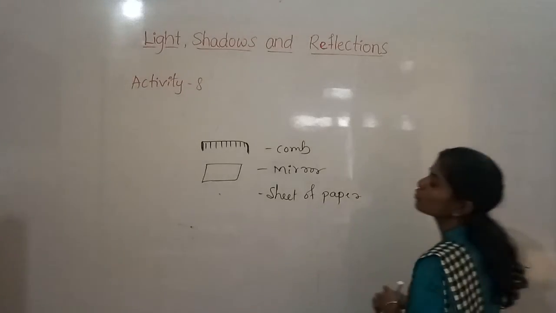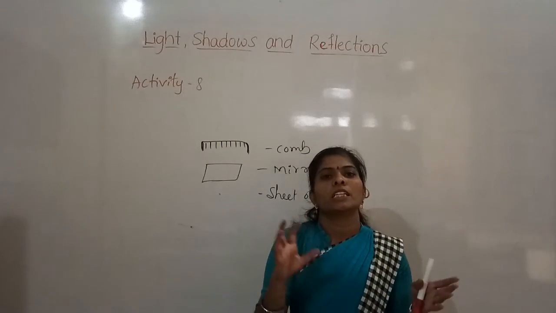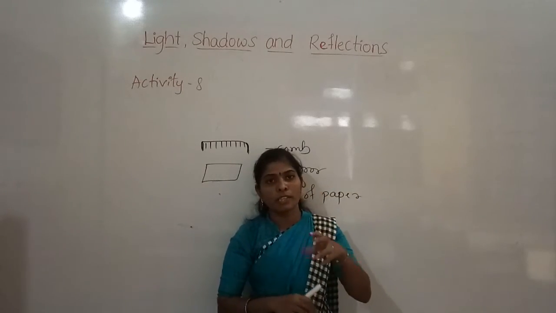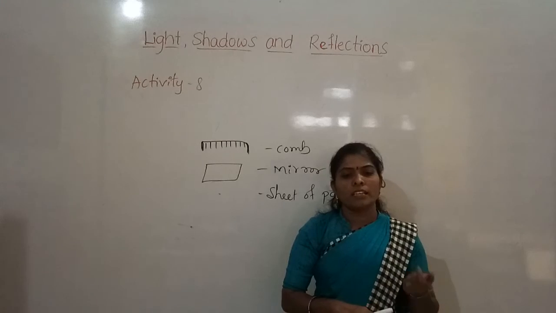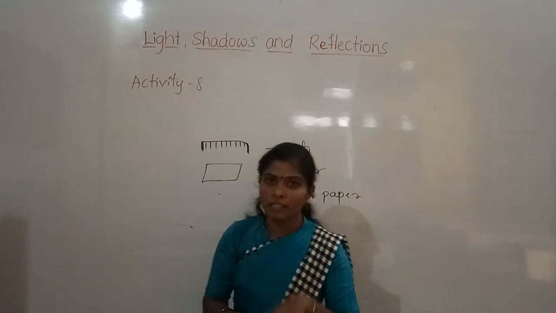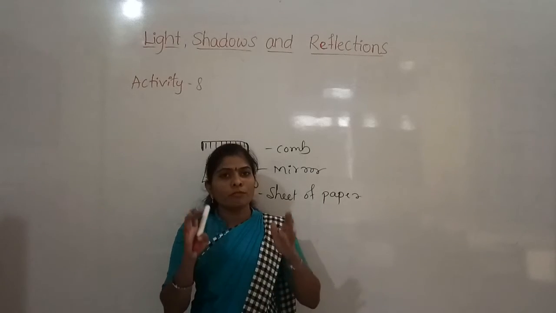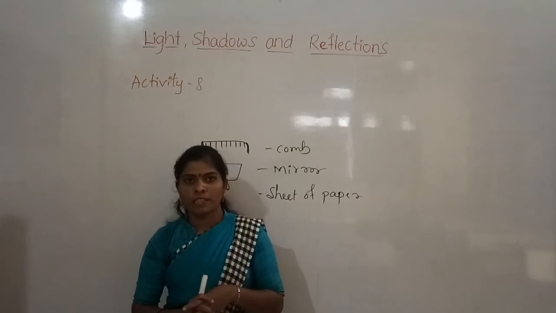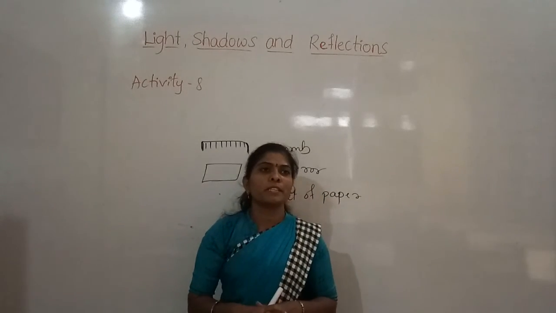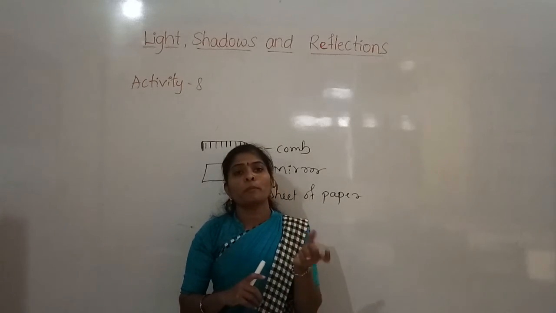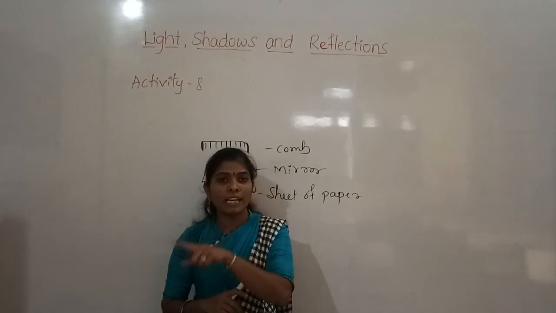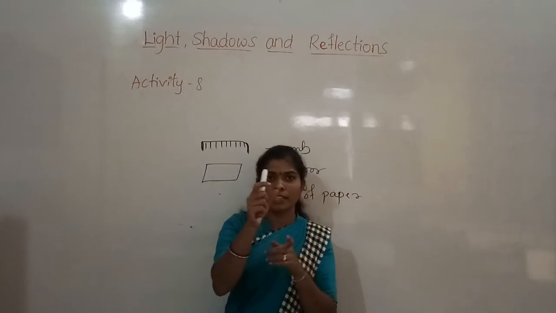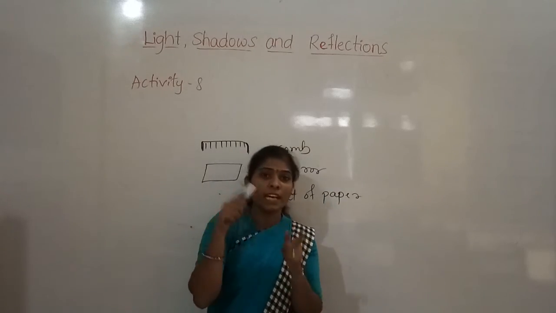So by this you have understood how the reflection takes place, the laws of reflection, and how the images are formed. And I will tell you the characters of the image formed in the mirror. The images formed in the mirror are virtual images. Just remember, if the image is formed on a screen, we call it a real image, as formed in a pinhole camera. In a pinhole camera, we get the image on the screen. So that is a real image.